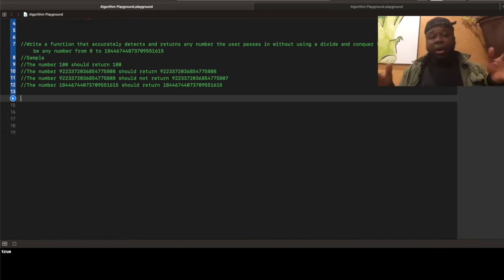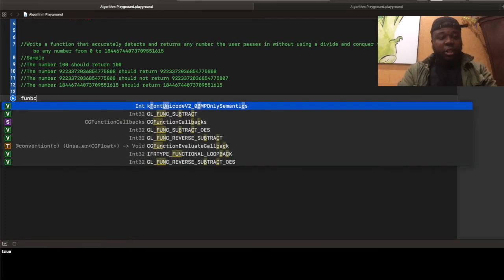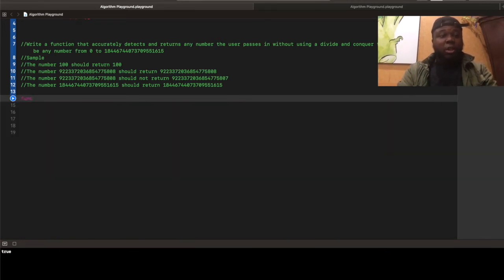The beauty of this process is that every individual digit in a number is within the range of 0 to 9. So if we ask if it's equal to 0 and it's not, we just keep adding 1 to it until it's equal to a number between 0 and 9. If that doesn't make sense to you, it's going to make sense when I write this function, at least I hope so. So, number predictor, number detector.